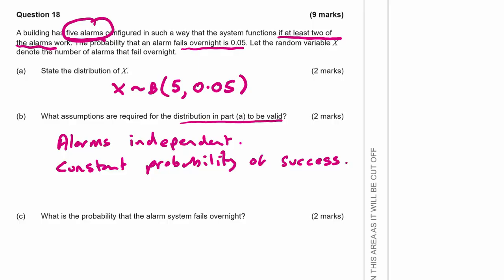What is the probability that the alarm system fails overnight? Well, in order for it to fail, remember, it'll work if we've got 2 alarms working. We need 4 or 5 of the alarms to fail. So we're after the probability of x being greater than or equal to 4.